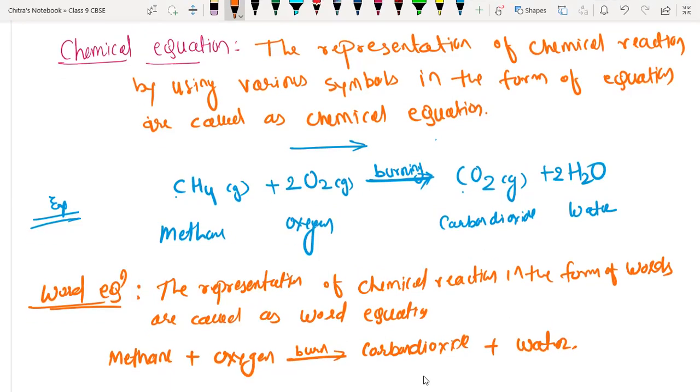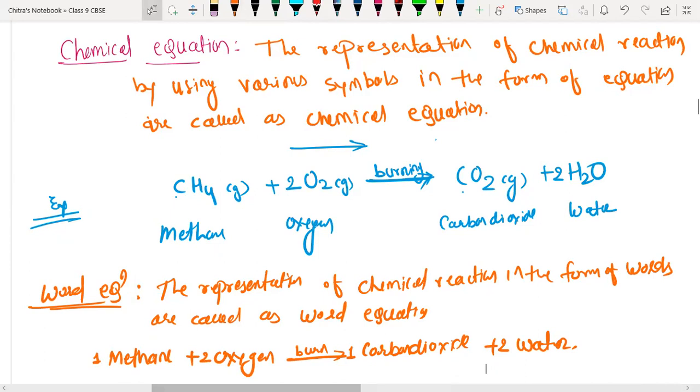Instead, we can write 1 mole of methane plus 2 moles of oxygen gives 1 mole of carbon dioxide and 2 moles of water, like this. So this is the word equation.